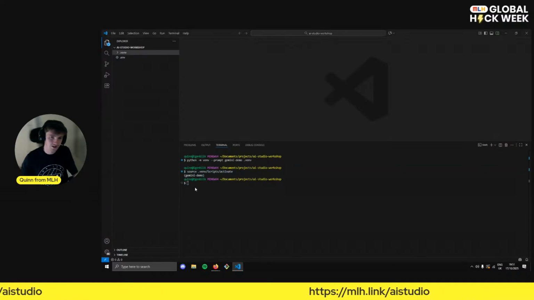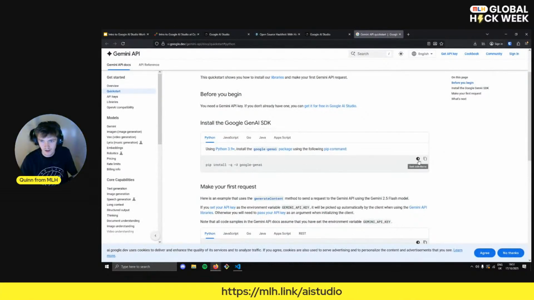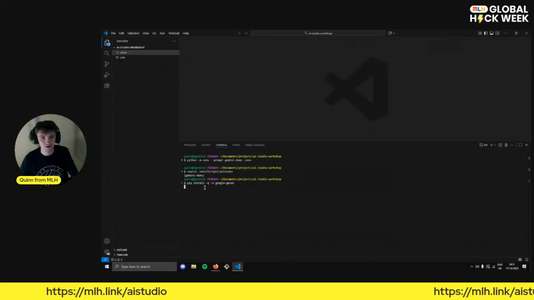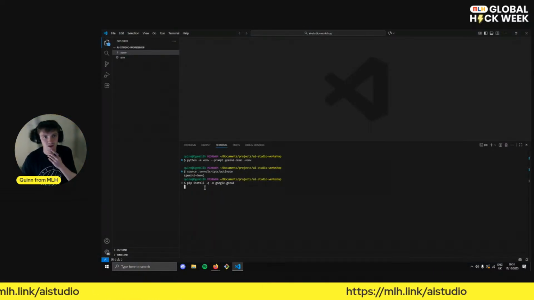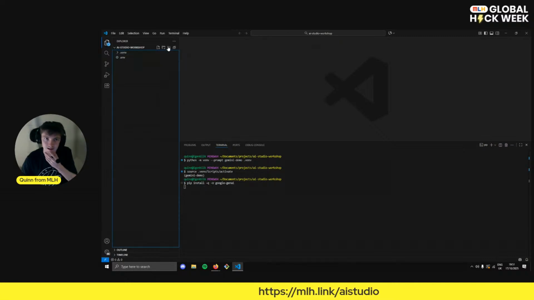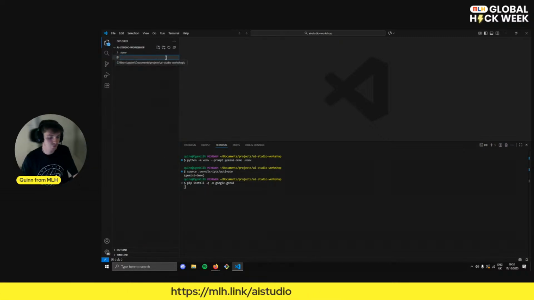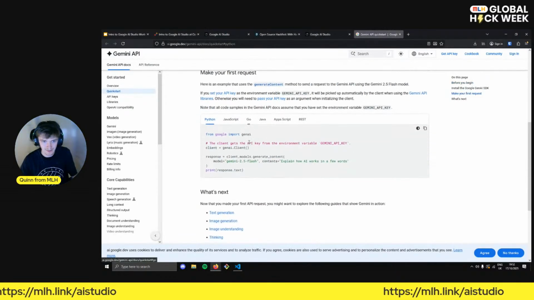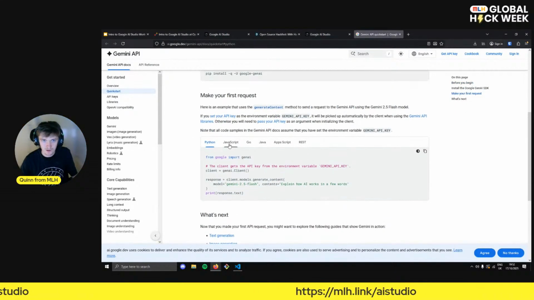And now I'm going to grab that command here, and I'm going to copy it, and I'm going to paste it in here and run it. And we'll let that run for just a second. In the meantime, let's make a Python file, and we'll call it demo.py. And okay, well, why don't we try this? Make our first request. Let's just use our API key and make our first request.